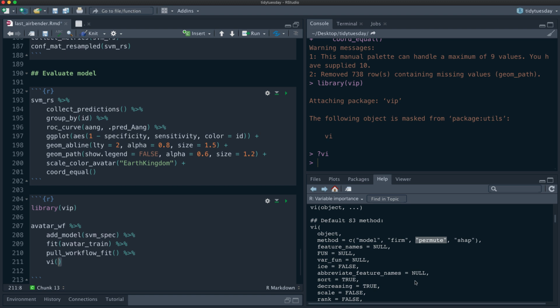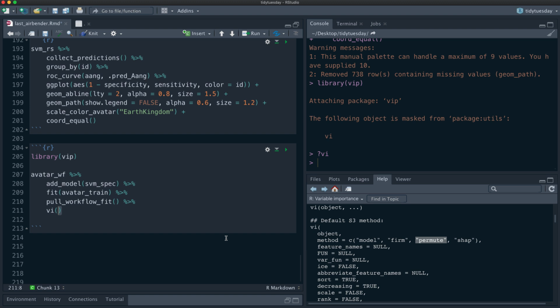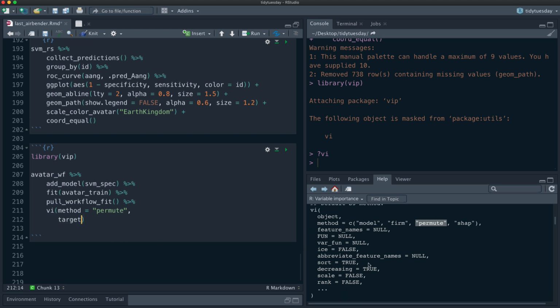So that's how permutation-based variable importance works, and that's what we're going to do here. This is different from how I have shown how to do this in various videos so far. So we do method equals permute, and since it's going to have to do a bunch of calculations, we have to tell it a lot. There's a bunch of stuff in here.